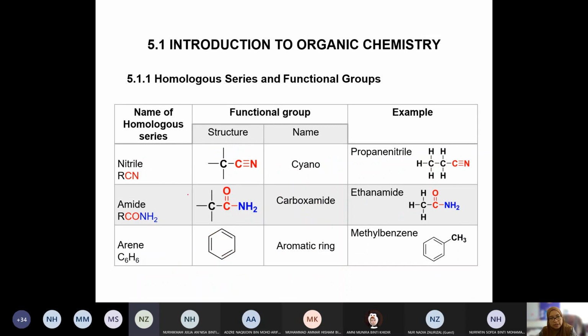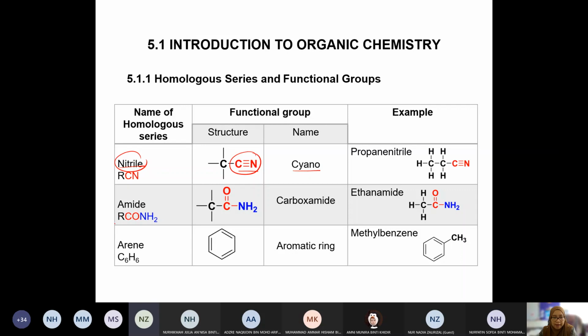Okay, moving on, and then nitrile. Nitrile is a homologous series. So this is how the functional group looks like. Okay, remember cyanide. So the name of the functional group is known as cyano. Cyanide kan poison tu. Okay, it's very dangerous if consumed more than the allowed amount. So because of this, the presence of this functional group, so it is called cyano. Okay, tapi kategori di nama homologous series dia nitrile. This is nitrile group.